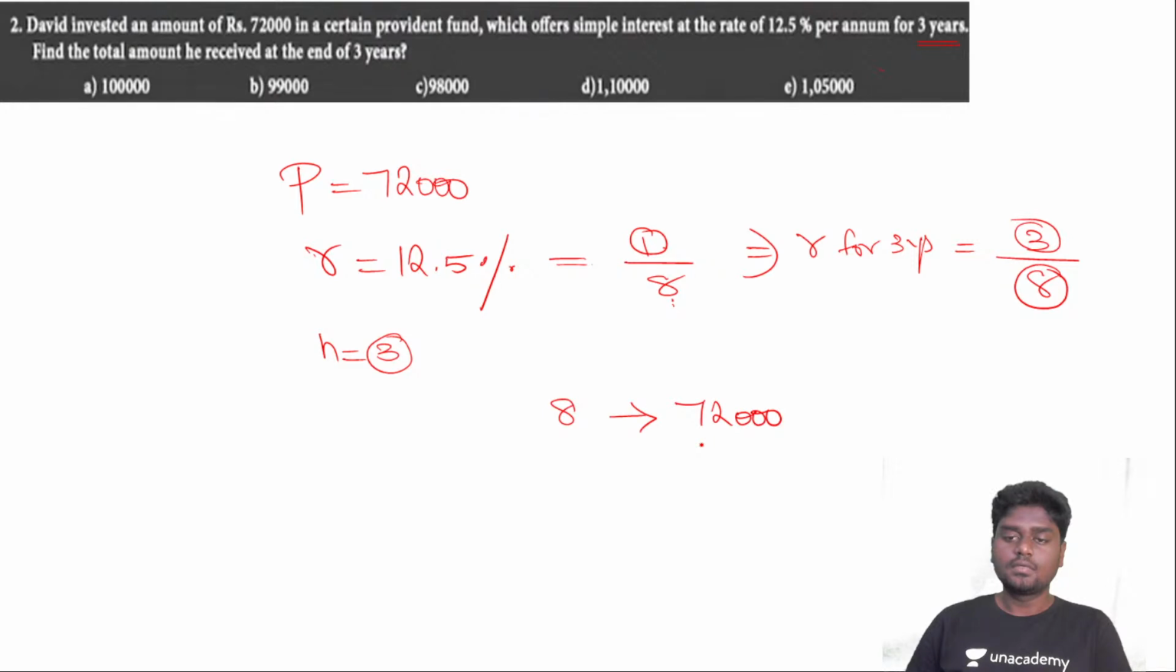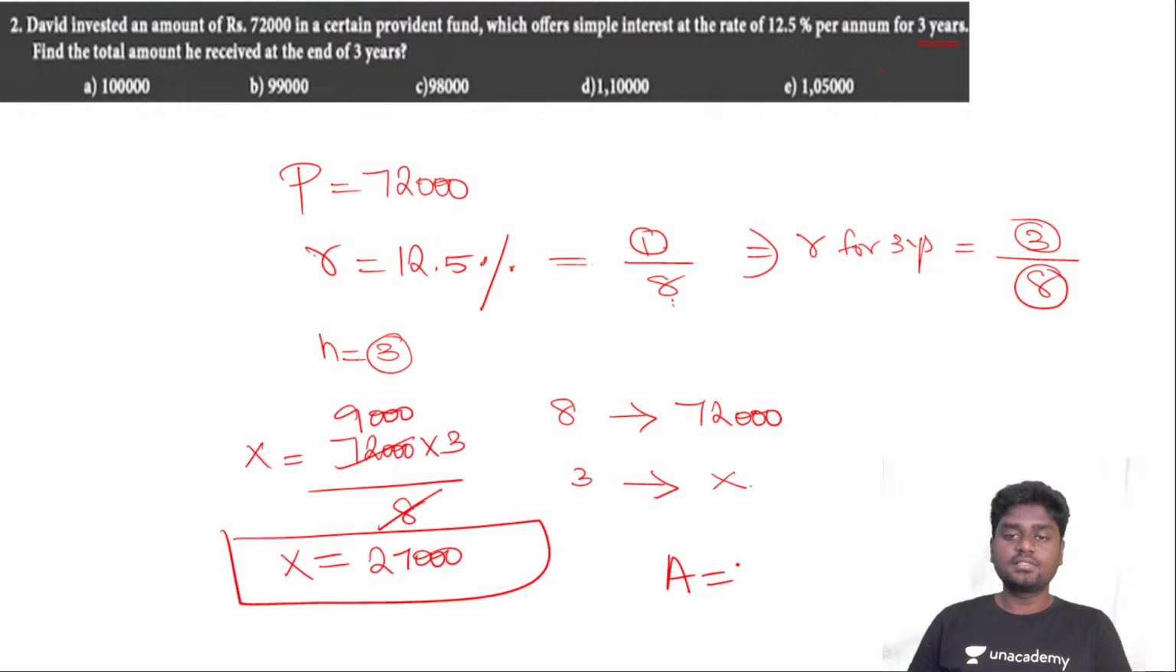So if 8 parts is 72,000, then 3 parts will be what? That's your query. Let me take it as X. So X will be 72,000 into 3 divided by 8, and this goes exactly 9,000, and the value of X will be 27,000. And if you try to find the amount, it is nothing but the principal plus interest. So 72,000 plus 27,000. If you do that, you'll be getting exactly 99,000. So the amount that he received at the end of 3 years.